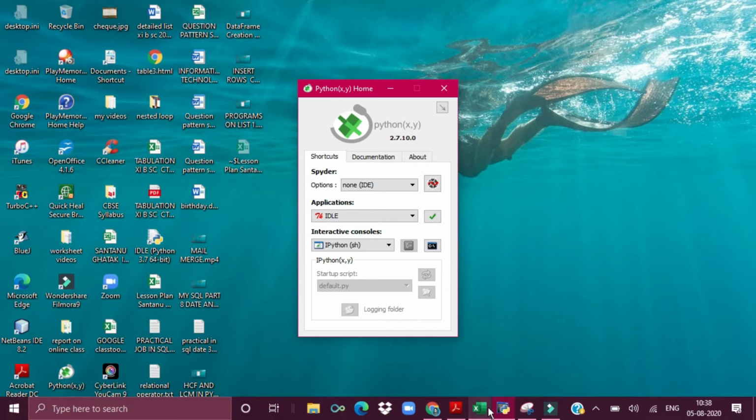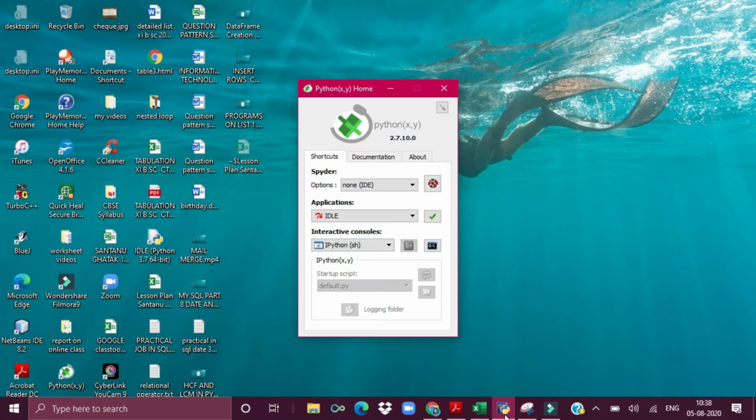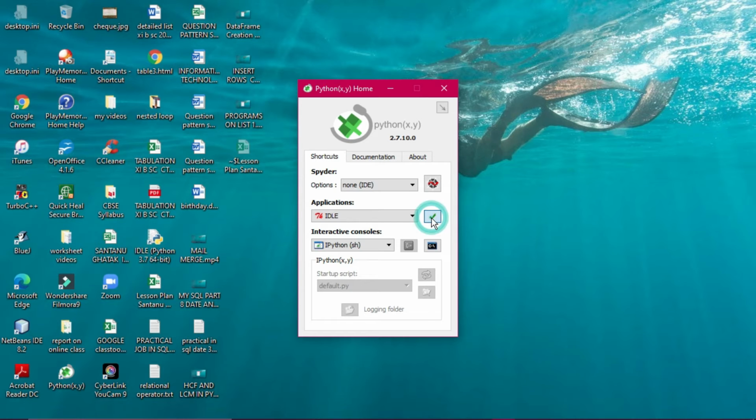All right. If you go program-wise, it looks almost like this. Let's see a simple program on creation of a dictionary.